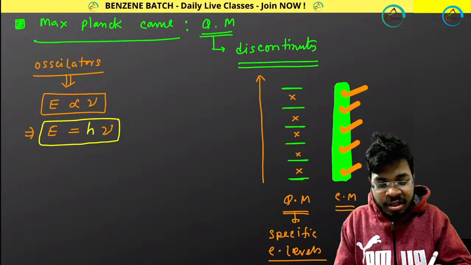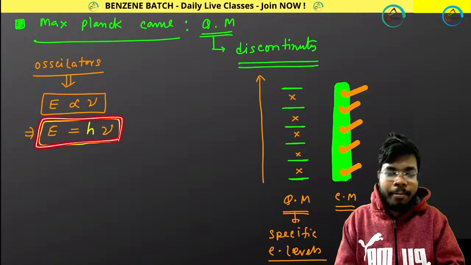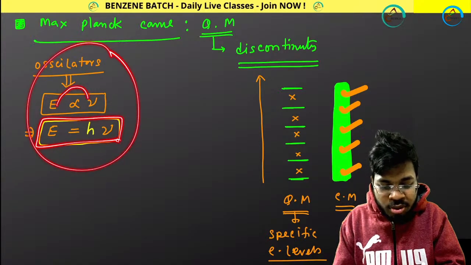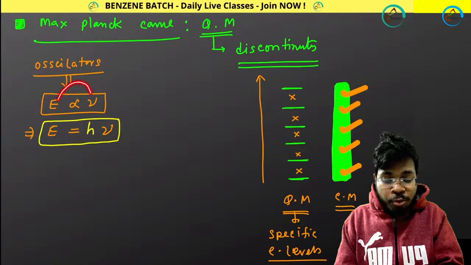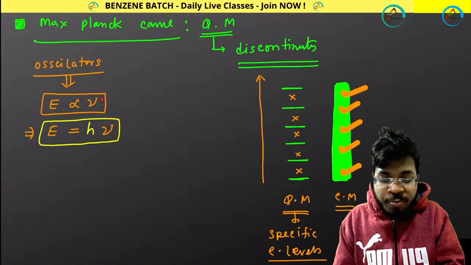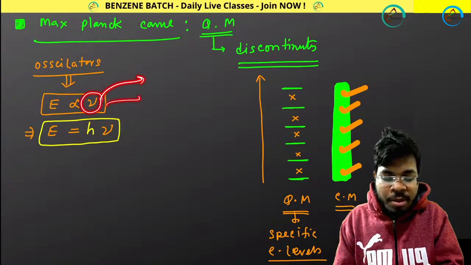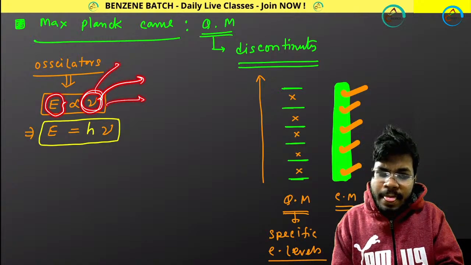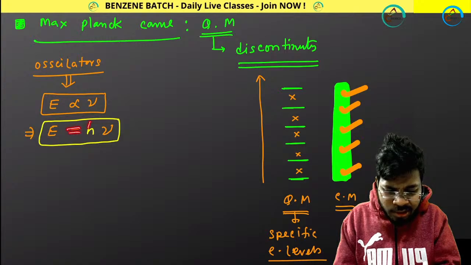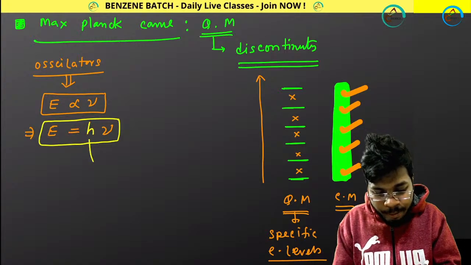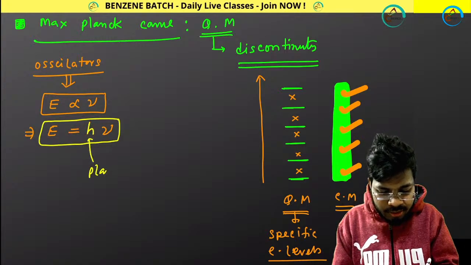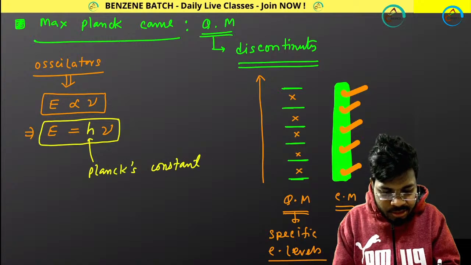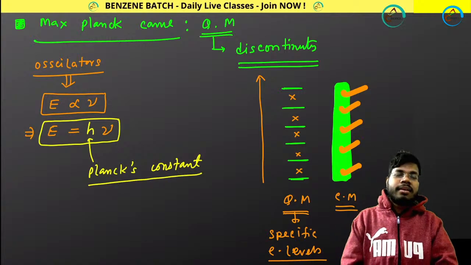This expression came from this logic: energy is proportional to frequency, like which frequencies of radiation are coming out from the black body. That was the frequency, and the energy was the corresponding energy. And to make this equal, he took one constant that is called Planck's constant.